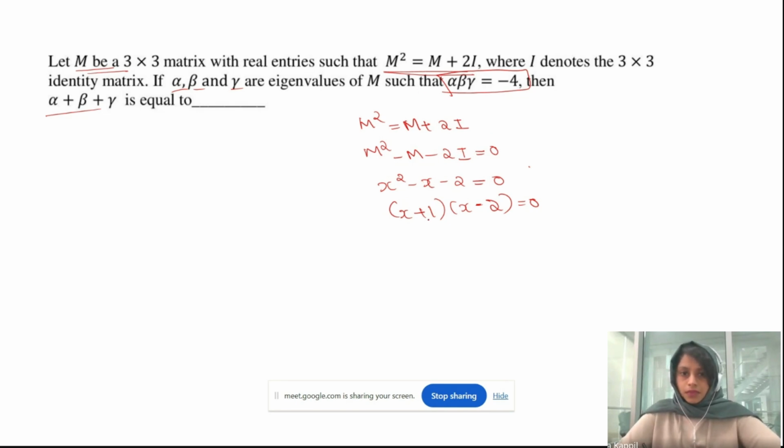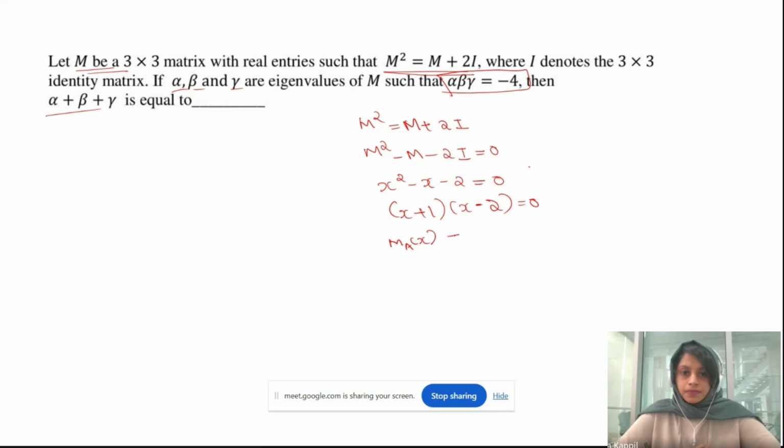Now if we have an equation like this, we can find the minimum polynomial. The minimum polynomial is a polynomial which contains all the eigenvalues, but it will not consider how many times the eigenvalues get repeated, right? So what are the possibilities for the minimum polynomial?